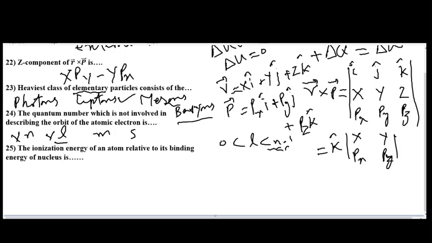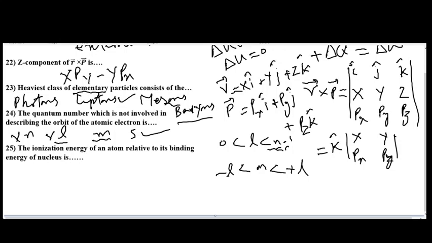Next is the M quantum number, which describes the orientation of the orbit, and the value of M can be from minus L to plus L with the increment of plus 1. As L is dependent on n, M is indirectly dependent on n, and hence it is also related to the orbit of the atomic electron. The only option left is S, the spin quantum number. Spin is the intrinsic property of the electron which does not depend on the orbit of the atomic electron. So the answer to question number 24 is the spin quantum number S.